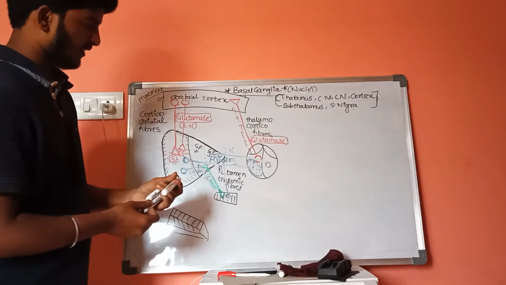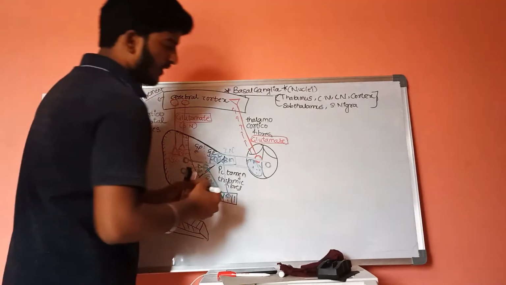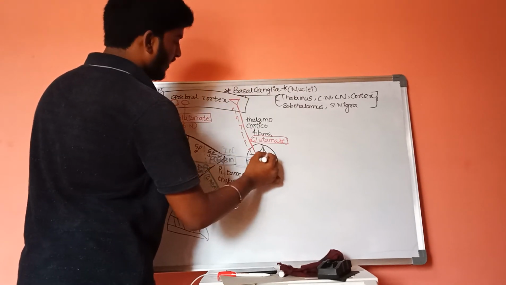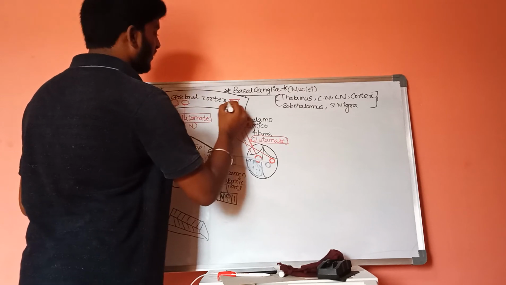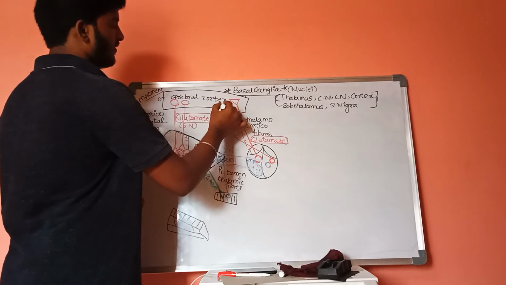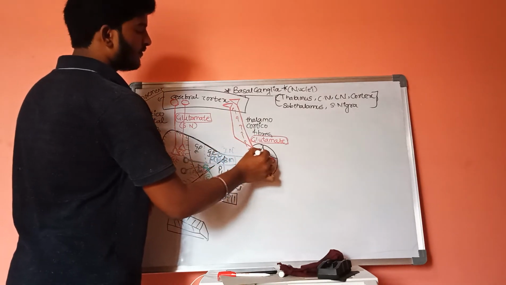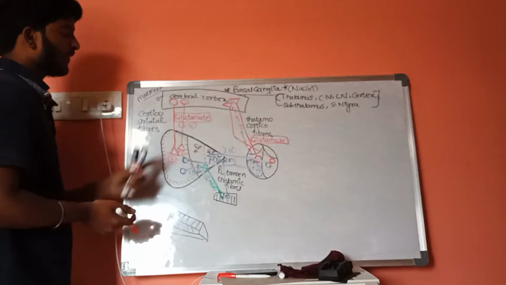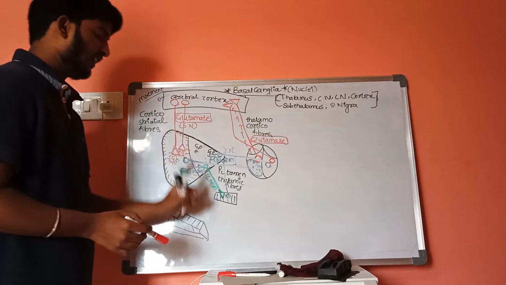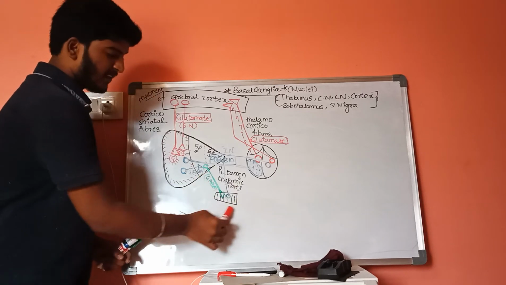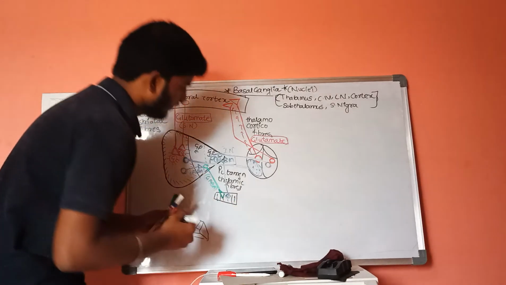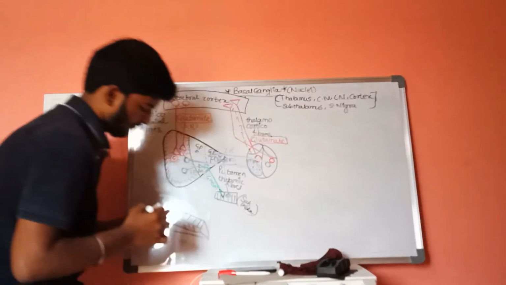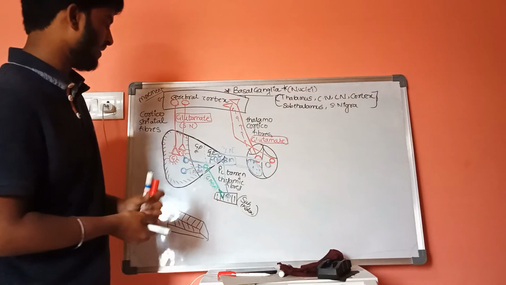From the thalamus, there is one more type of fiber which is arising in the thalamus and will end in the cortex. This is called thalamocortical fibers, and in this pathway there is a utilization of the subthalamus.